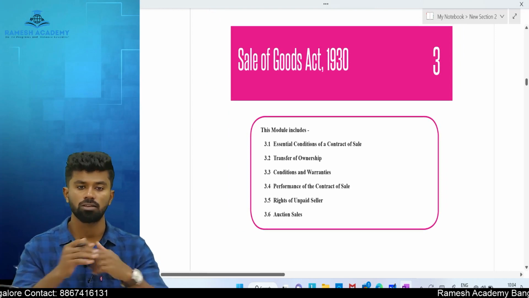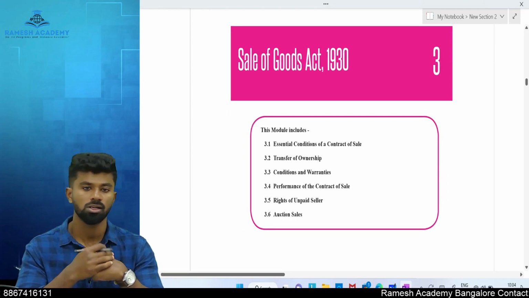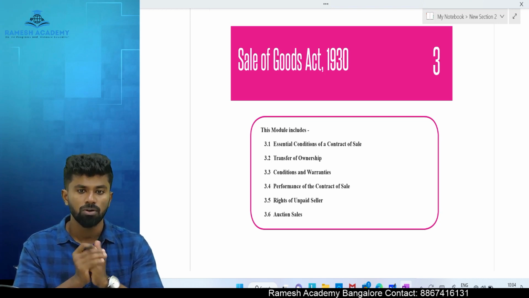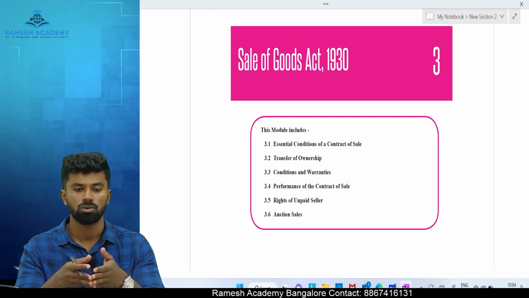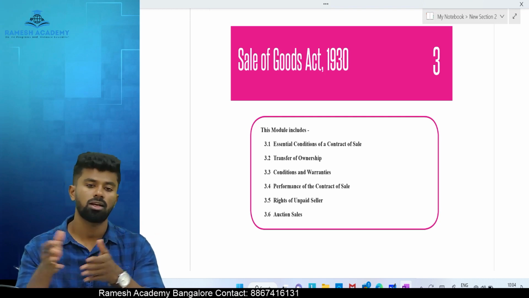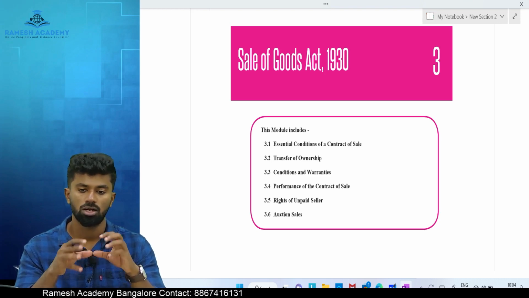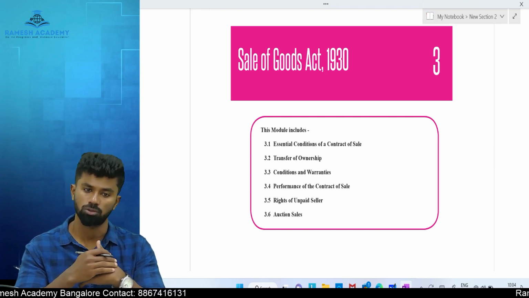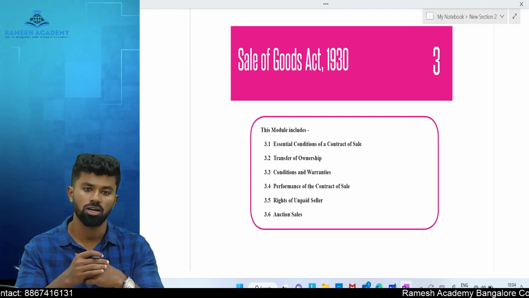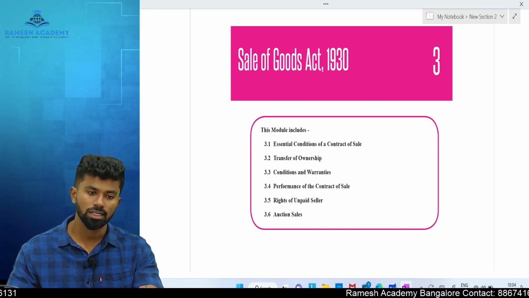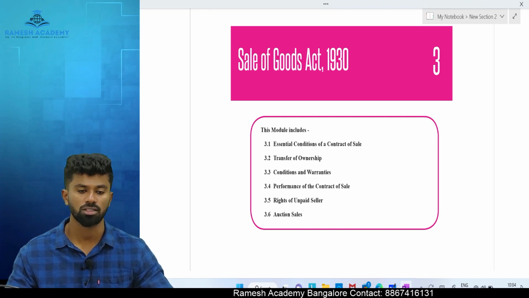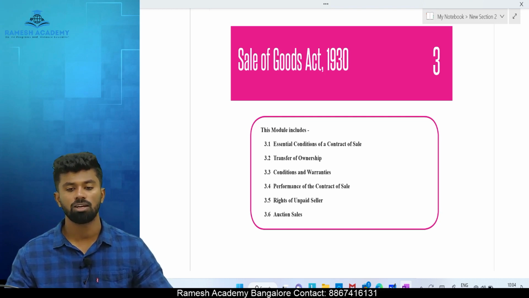Today we'll start with one more commercial law, that is Sale of Goods Act 1930. Before 1930, this law was part of Indian Contract Act 1872 itself. In the year 1930, the provisions dealing with the contract of sale of goods were removed from the Indian Contract Act, and a separate law was made called the Sale of Goods Act 1930.